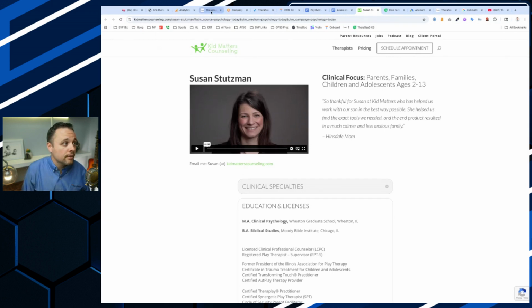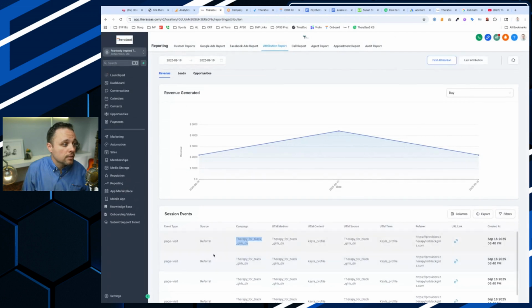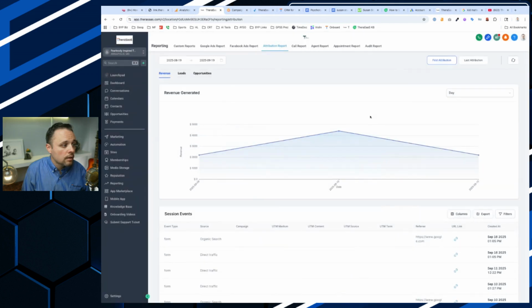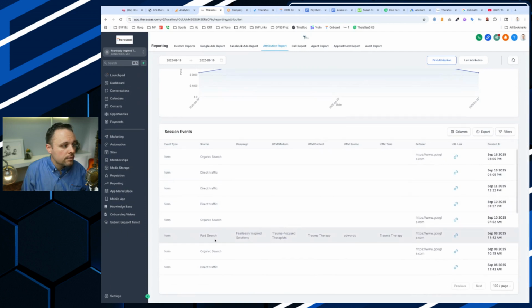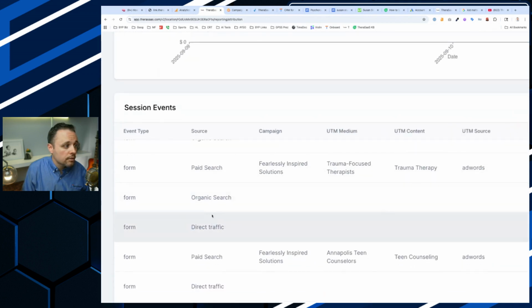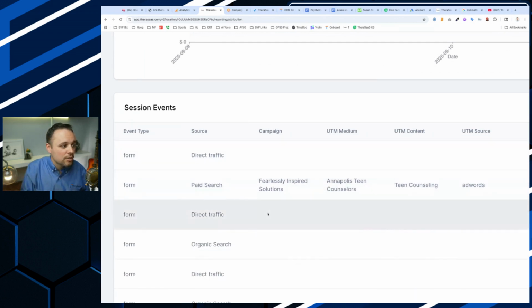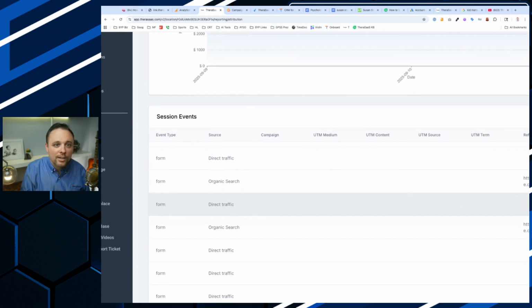And once you're inside TheraSaaS, let me show you just one more thing here. Again, the person isn't being shown the contact, but if you go to event and then say form submitted, right here you would see the contact's name, but I have it taken off now. But you'll see here that paid search would actually show you the person who converted from the Google Ads that filled out a TheraSaaS form. So you can see here if your Psychology Today traffic is actually converting.